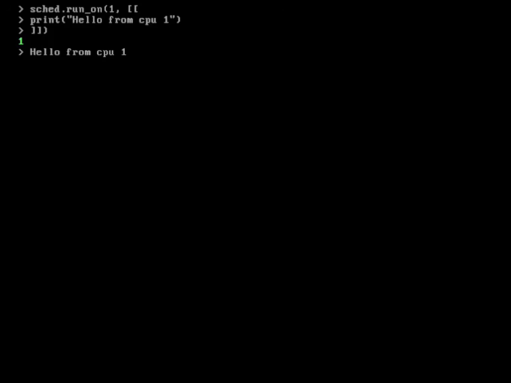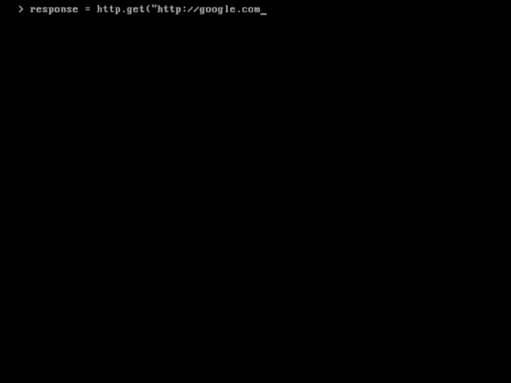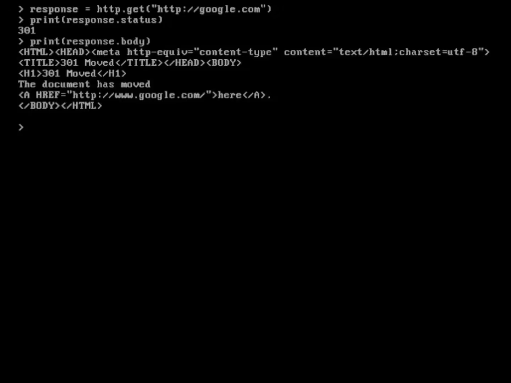There is a high-level HTTP library in Gizmos built on top of the lower-level networking libraries provided by the kernel. For example, I can make an HTTP request like this. The networking is a little bit slow, so give it a second. Or download something directly into the file system.